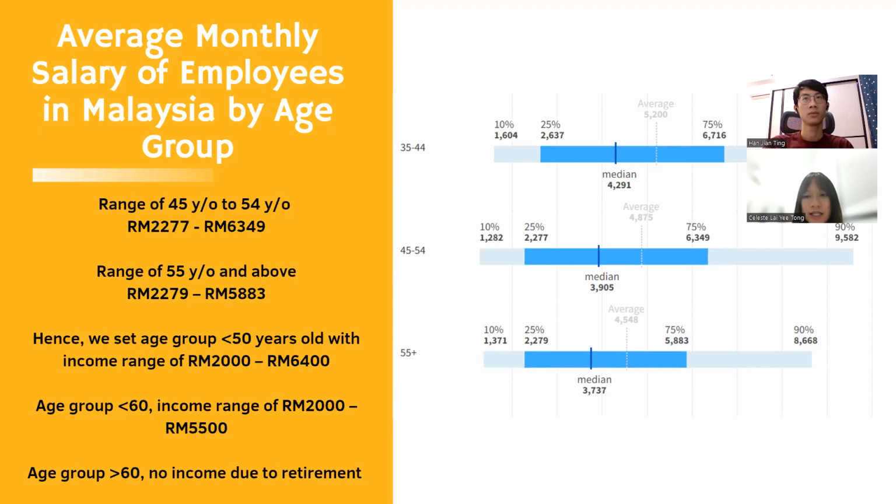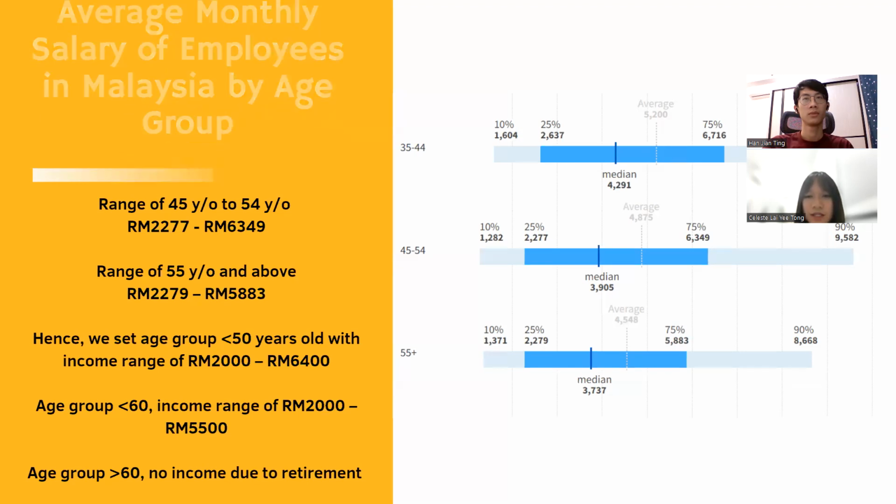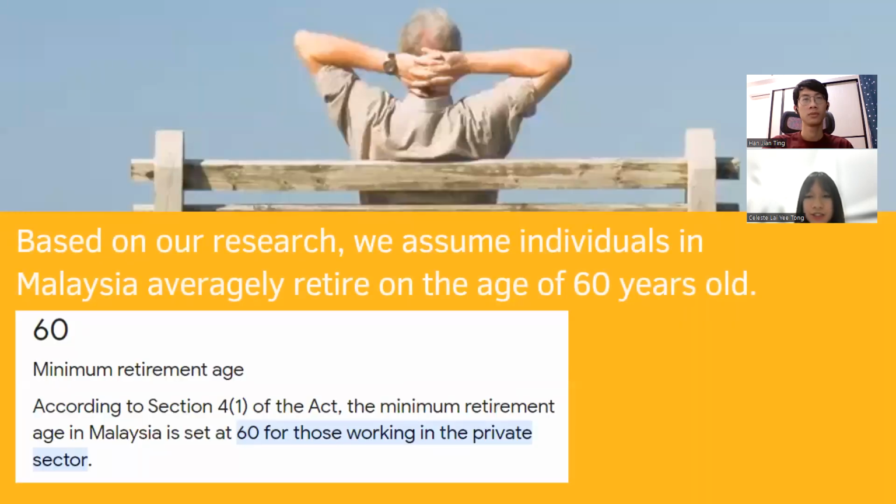So we then set our age group of less than 50 years old with an income range of 2,000 to 6,400. Individuals below age 60 have an income range of 2,000 to 5,500 ringgit. Based on our research, we assume that individuals in Malaysia retire on average at the age of 60 years.